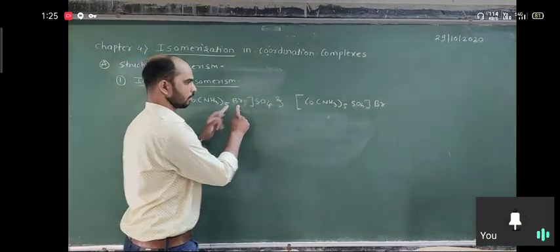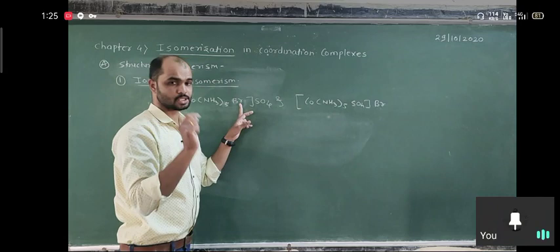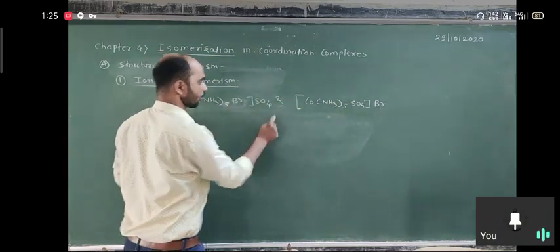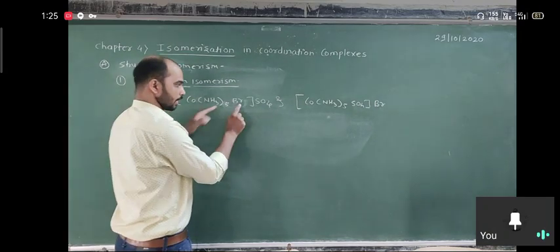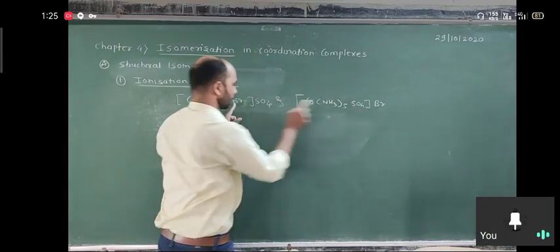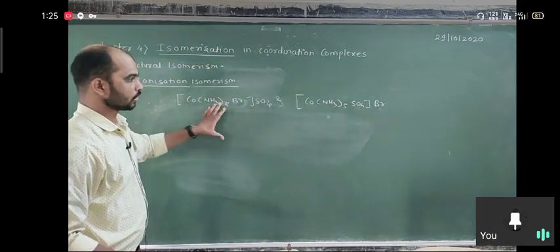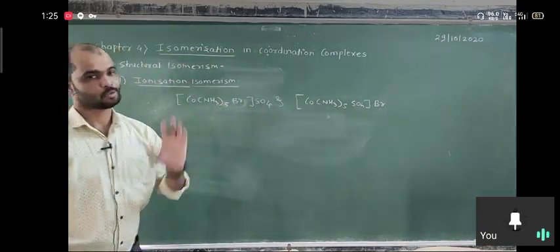There is a Br, yes, here is a Br. Where the Br is present, inner sphere or outer sphere, is not important to consider for the overall molecular formula. So here is 1 Br, here is 1 Br, here is 1 sulfate, here is 1 sulfate. Basically both have the same molecular formula.